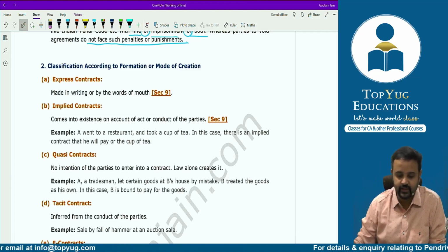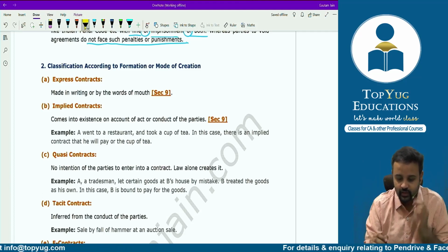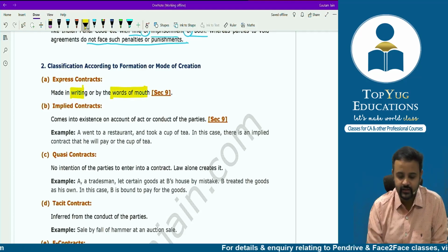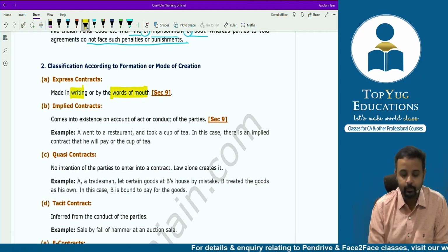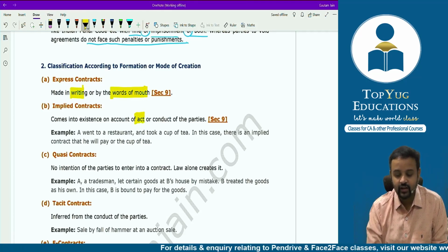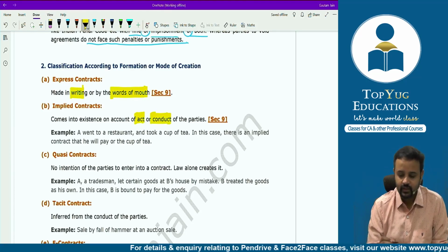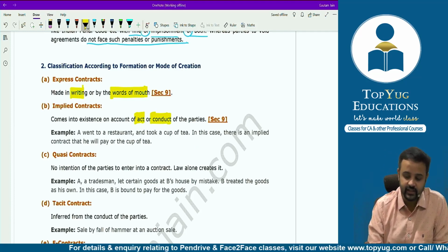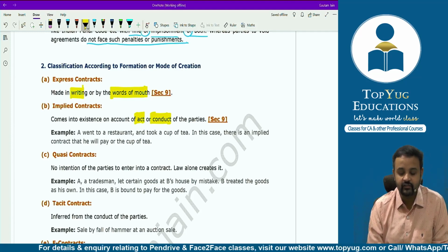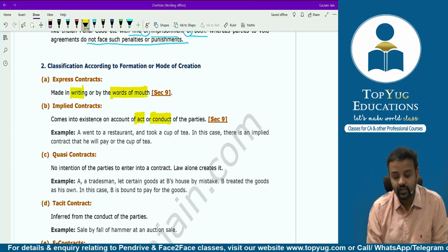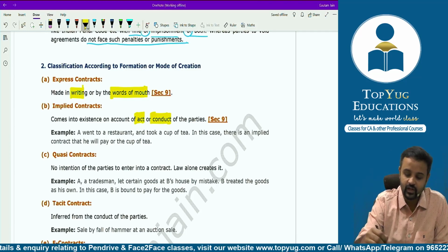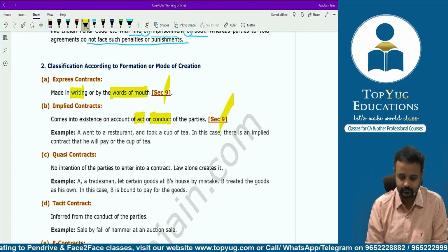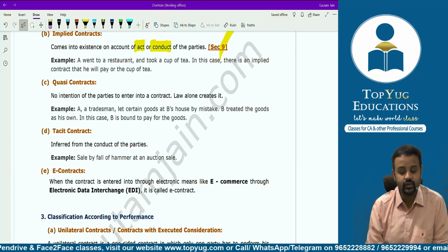So express contract, made in writing or by words of mouth, coming from where? Section number 9. Then implied contract, based on act or conduct of the parties. Example, A went to a restaurant and took a cup of tea. In this case, there is an implied contract that he will have to pay for the cup of tea. Okay, he will have to pay for the cup of tea. Both this comes from where? Section number 9 only.